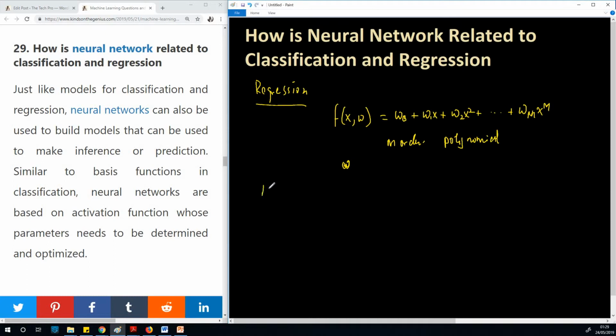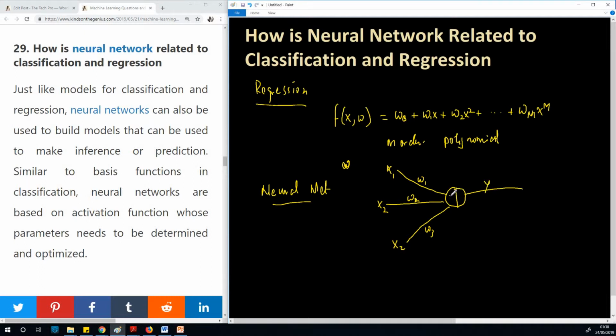Now let's look at neural network. Let's see how the function looks like. Neural net. So in this case, we have a neuron. Remember, in neural network, we always have a neuron. Let's say something like this, and it has some outputs, and it has a series of inputs: input 1, input 2, input 3. Let's just assume we have 3 inputs, so we have x1, x2, and x3. These are the inputs. Each input has some weight assigned to it: W0, W1, W2, and W3. And now we have, let's just call it Y.